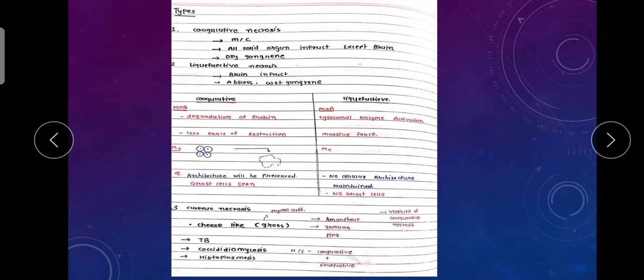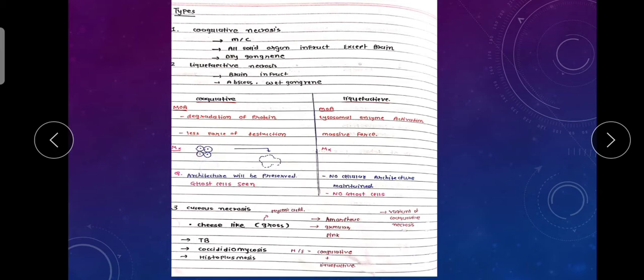So mechanism of action: coagulative necrosis, degradation of the protein, and liquefactive necrosis, lysosomal enzyme activation. Okay, so less force of the destruction and the massive force. As we know, lysosomal enzyme has a massive force of the destruction.